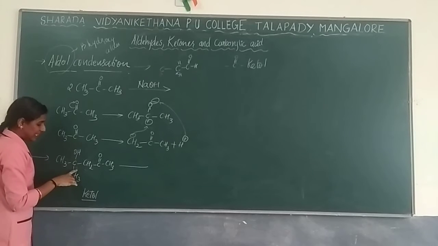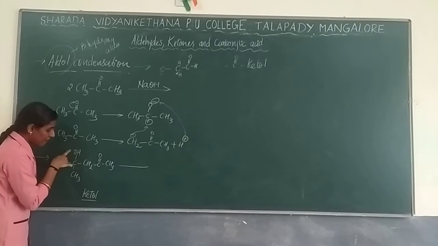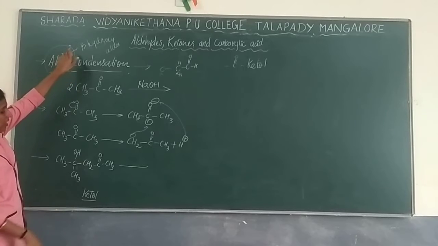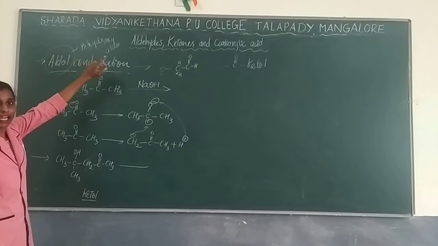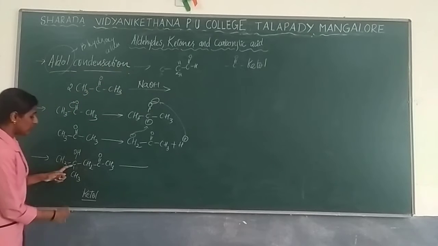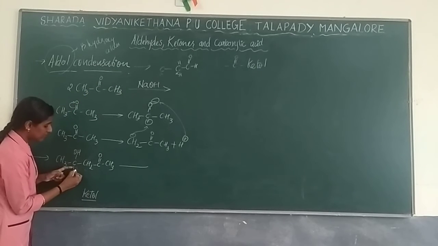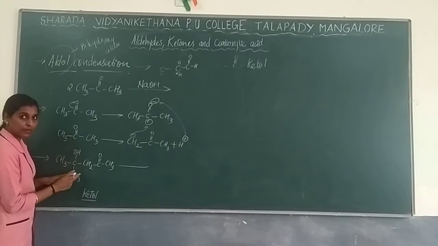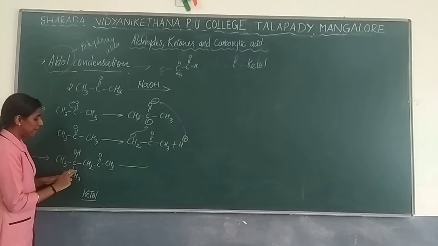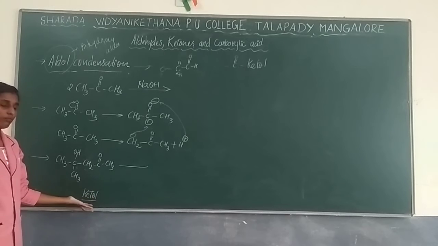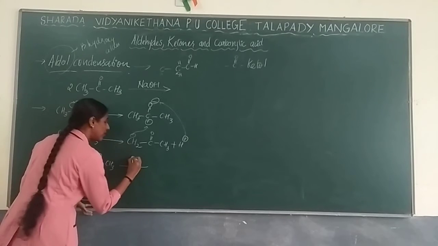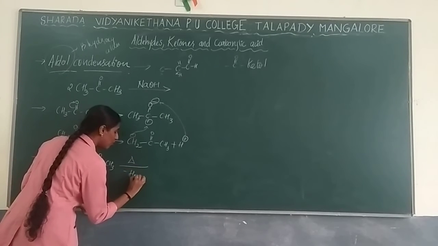So now in this beta position you are going to have a hydroxy group. As I said, aldol means beta hydroxy aldehyde or beta hydroxy ketone. Because you are using ketones, the beta carbon is present, so that is the beta position. Beta hydroxy ketone will be formed, which is nothing but ketone. Now on condensation you are going to remove water.